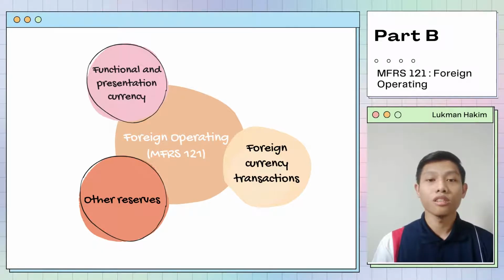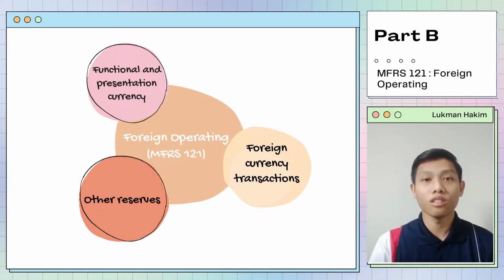While in foreign currency transactions, the transactions in foreign currencies are measured in the company's and its subsidiaries' respective functional currencies and reported in the functional currencies at exchange rates that approximate those ruling at the transaction date. Currency exchange reserve is used to record foreign currency exchange differences arising from translation of the financial statements of foreign operations whose functional currencies are different from the presentation currency of the group.